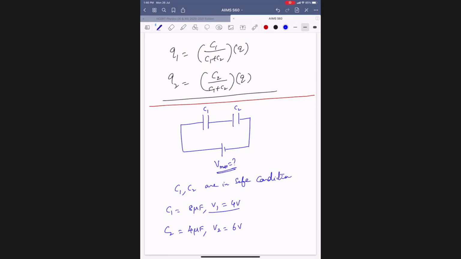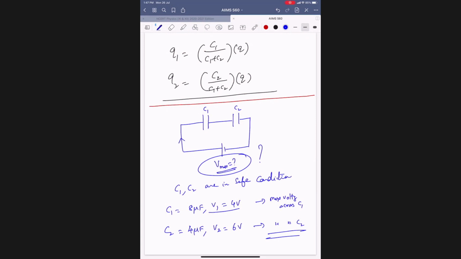So here, this is called maximum voltage across C1. And this is the maximum voltage across C2. Then they will ask what is the maximum voltage across the combination so that C1 and C2 are in safe condition.